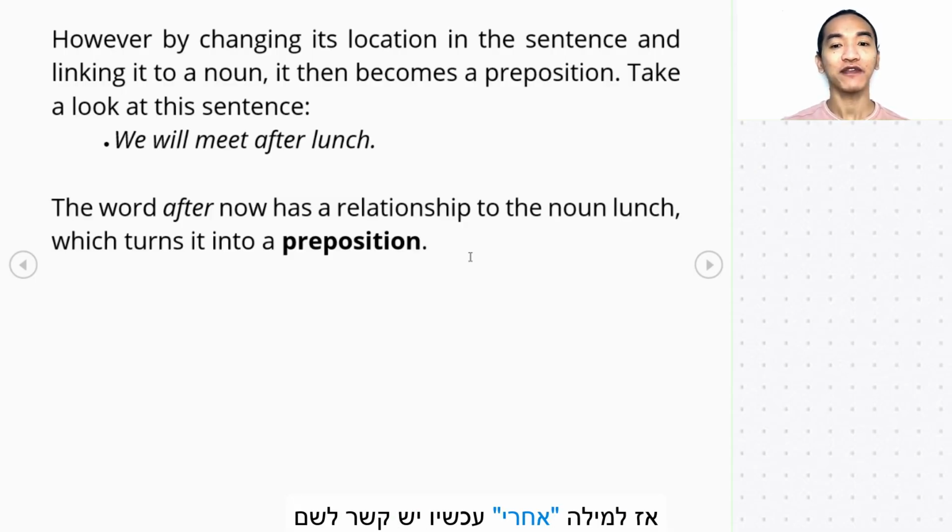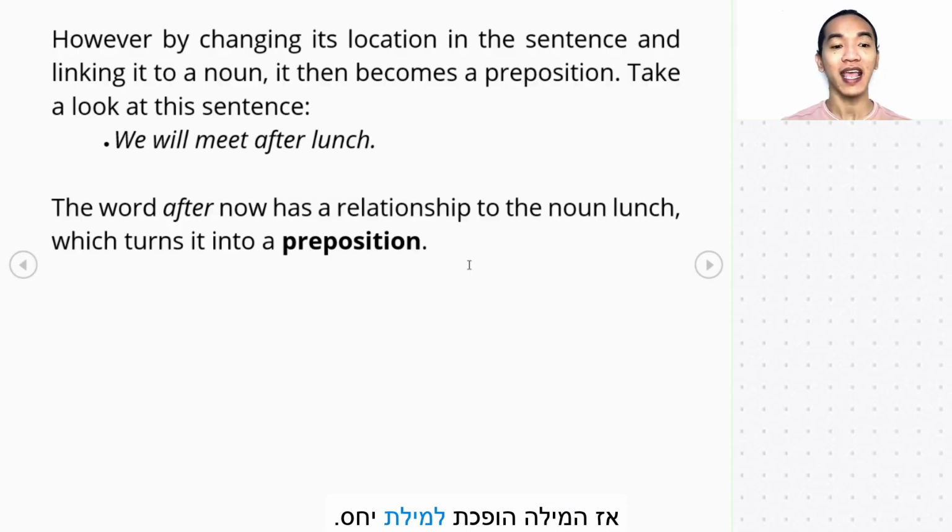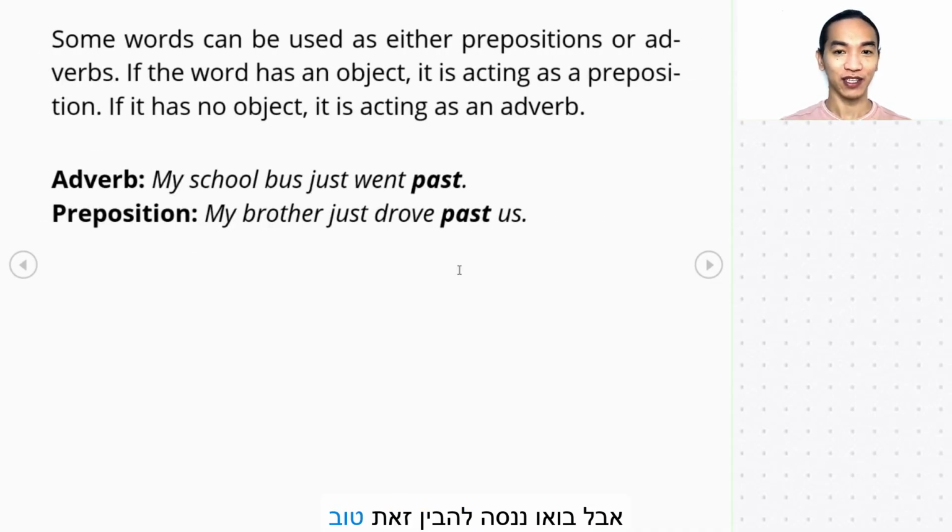The word after now has a relationship to the noun lunch, which turns it into a preposition. All right? As simple as that to understand, if we want to link or to show relationship to a noun or any other words, then the word becomes a preposition.